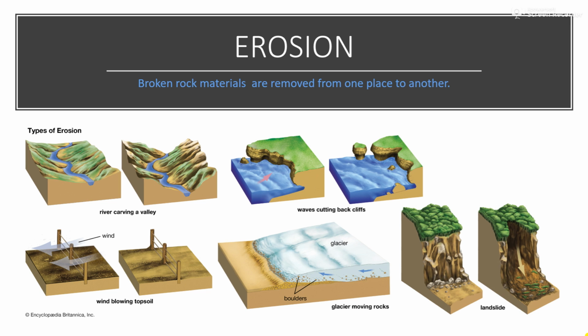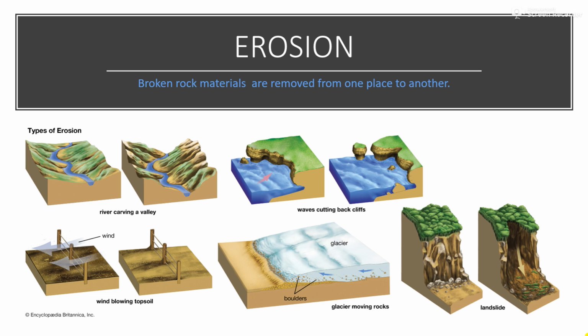Erosion is when broken rock materials are removed from one place to another place. These small rock fragments are easily removed by the agents of nature such as wind, water and ice. This process is called erosion. Weathering is generally followed by erosion. It is a process by which the broken rock materials are removed from the place of their origin and deposited elsewhere. The main agents of erosion are running water, wind, glaciers and waves.